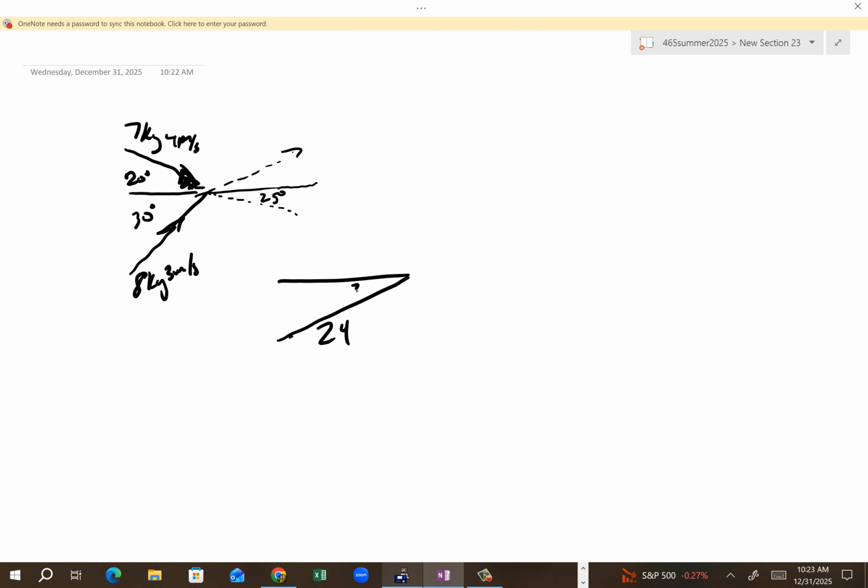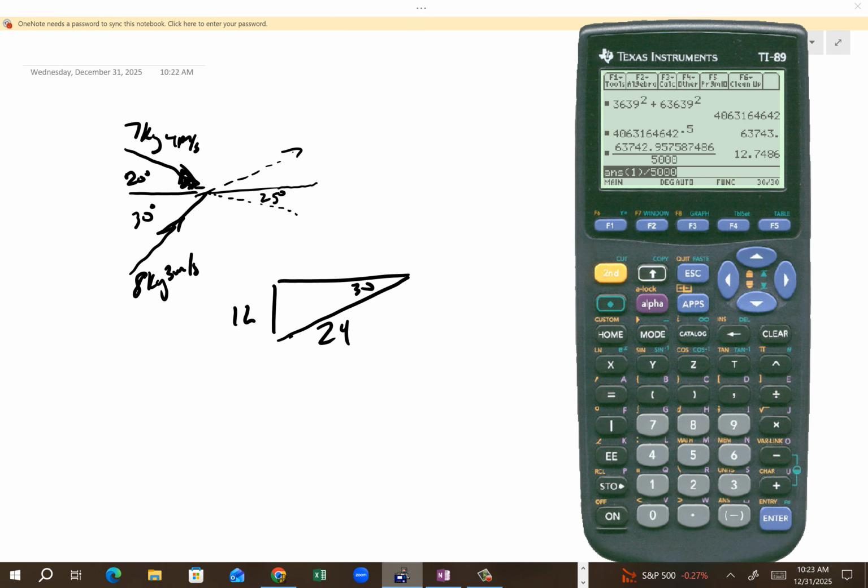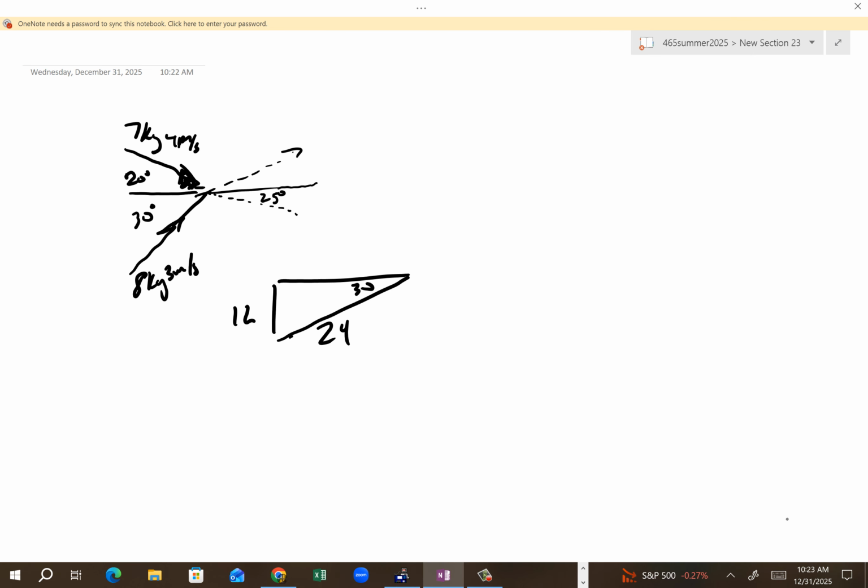This is 30. So 24 sine 30 is 12. 24 cosine 30 is 20.7. Okay, so we got 20.7 going this way, we got 12 going this way.